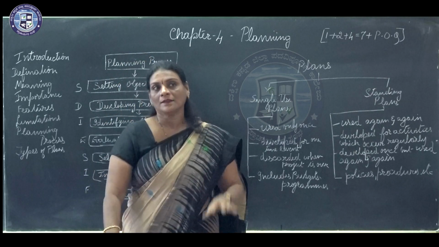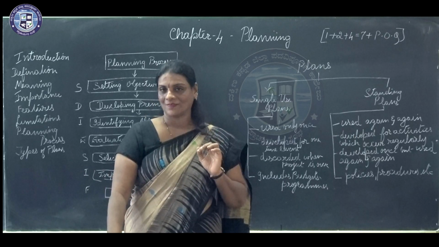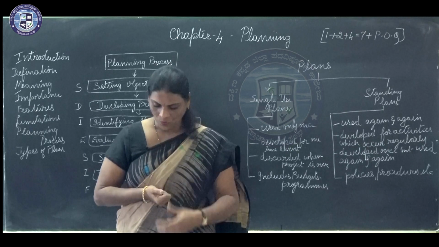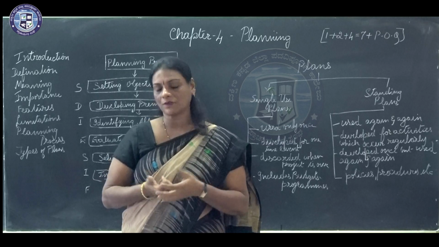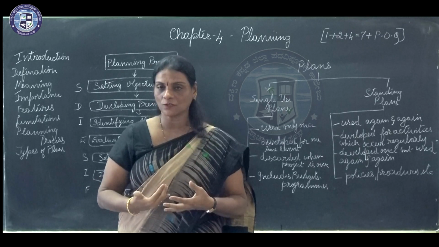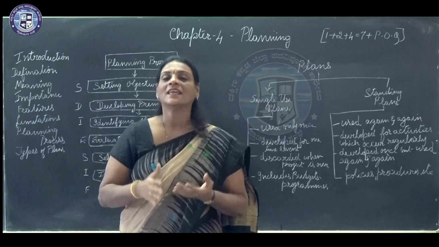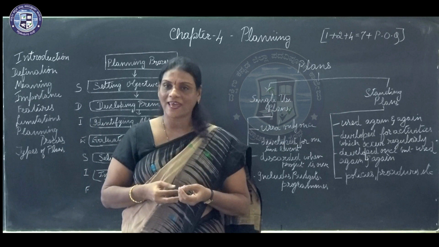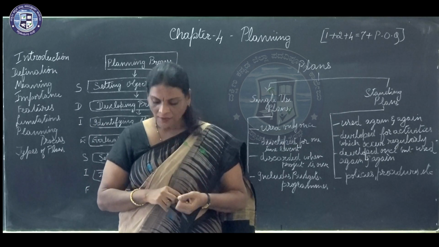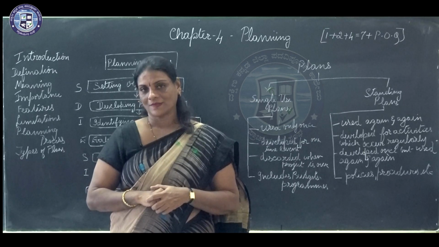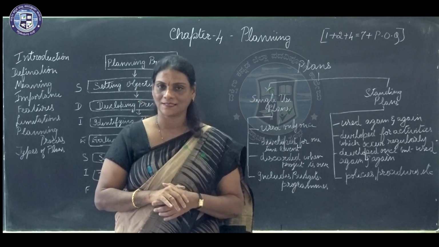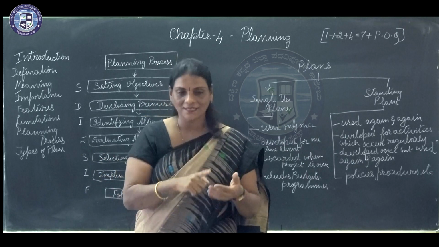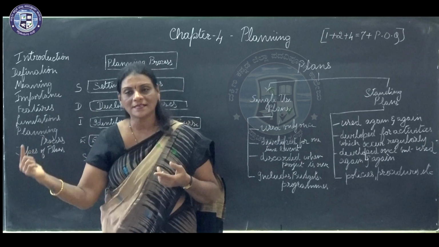Now here, the base material is what? The base for planning. If he has to take assumptions also, what is the base material? What is given to him? It may be what is provided to him, or he takes into consideration. What are the base materials? It may be the forecast, it may be the already existing plans which are in use, or past information about the policies, whatever is in practice. So it is a sum of all these things. What are those? Your forecast, the existing plans, or the past information.